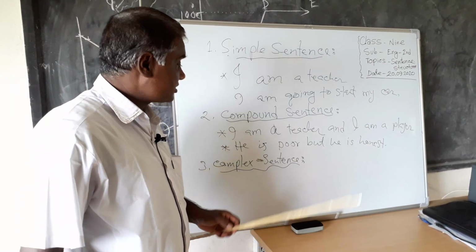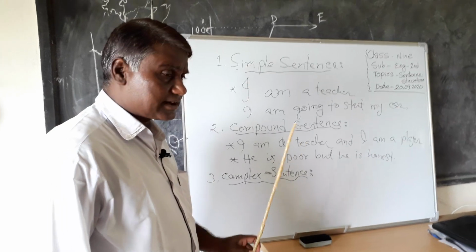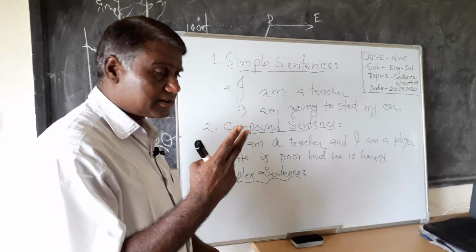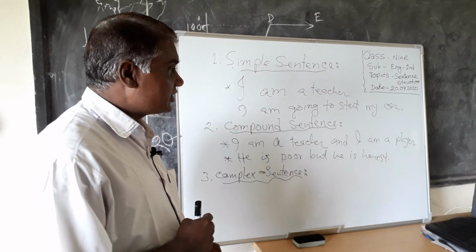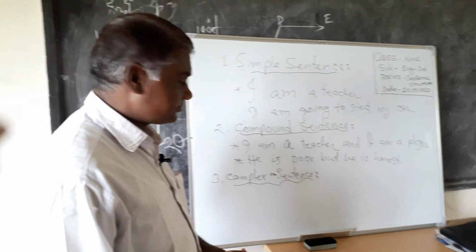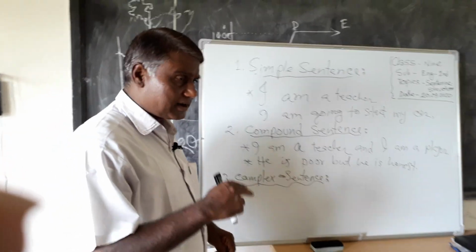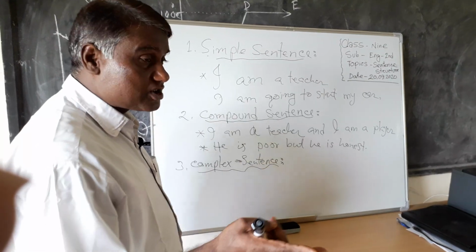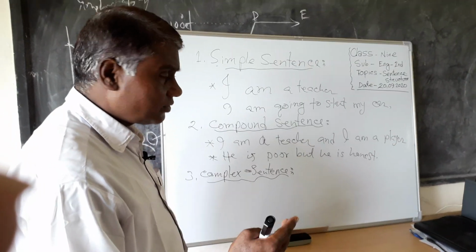I am telling you that a complex sentence is a sentence that has two parts. One is principal and another is not principal, not independent.